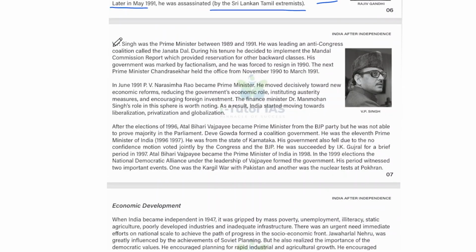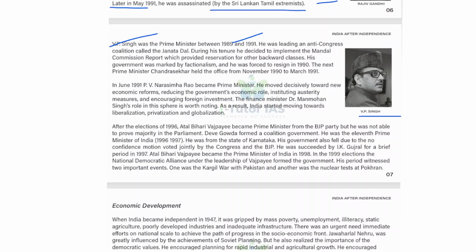After that, VP Singh was the prime minister between 1989 and 1991, and he was leading an anti-Congress coalition called the Janata Dal. So this is VP Singh, and during his tenure, he decided to implement the Mandal Commission report, which provided reservation for other backward classes. And his government was marked by factionalism, and he was forced to resign in 1990.